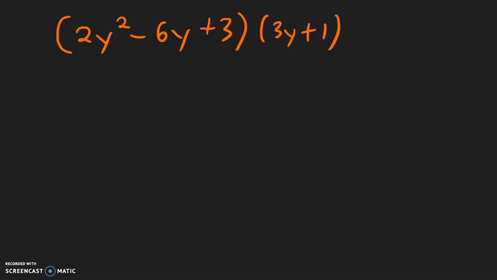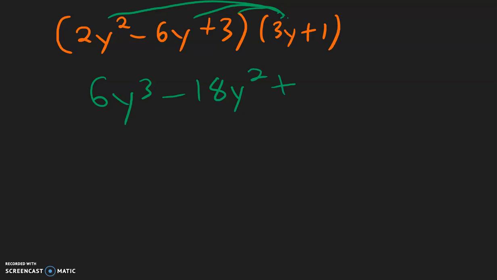And for this example, it looks like it's written backwards. We have the trinomial first, multiplied with the binomial. But when multiplying, it doesn't matter what order you multiply, so we can still distribute the 3y. 3y times 2y squared is going to be 6y to the third power. 3y times negative 6y is negative 18y squared. Then 3y times 3 is positive 9y.